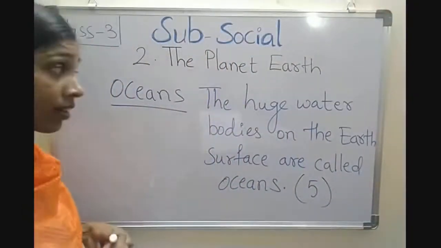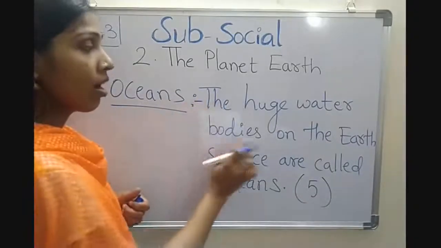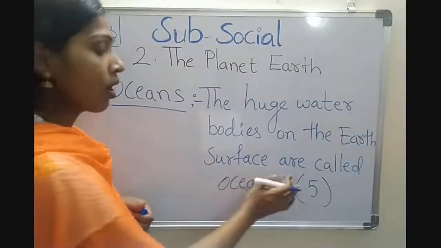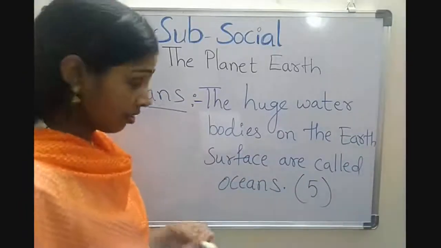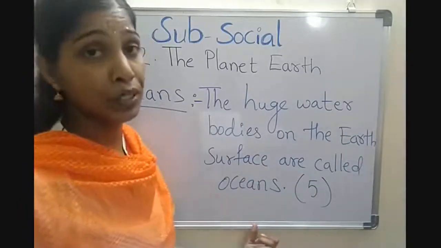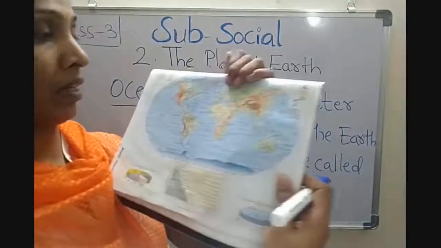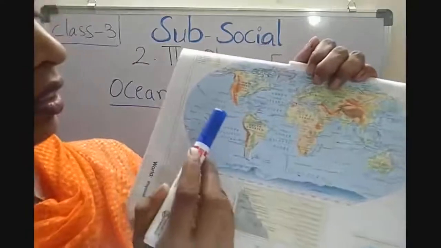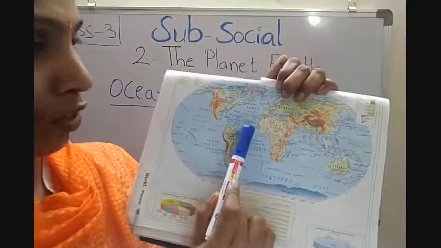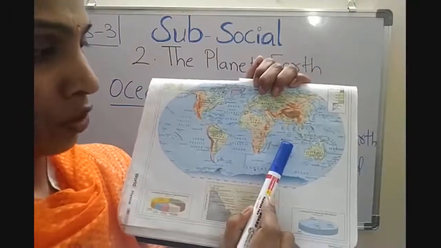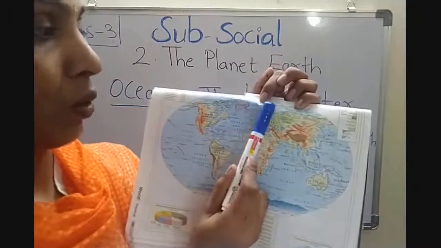Children, what are oceans? Very good. The huge water bodies on the earth's surface are called oceans. There are 5 oceans on the earth's surface. Now I'll show you on your map. Pacific Ocean, Atlantic Ocean, Indian Ocean, Southern Ocean and Arctic Ocean.